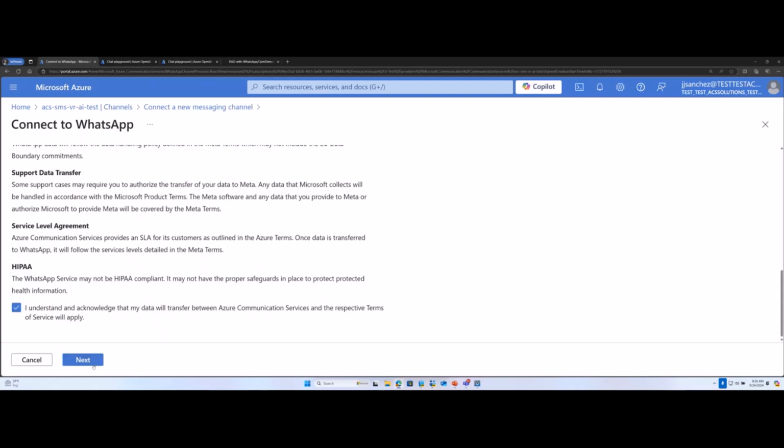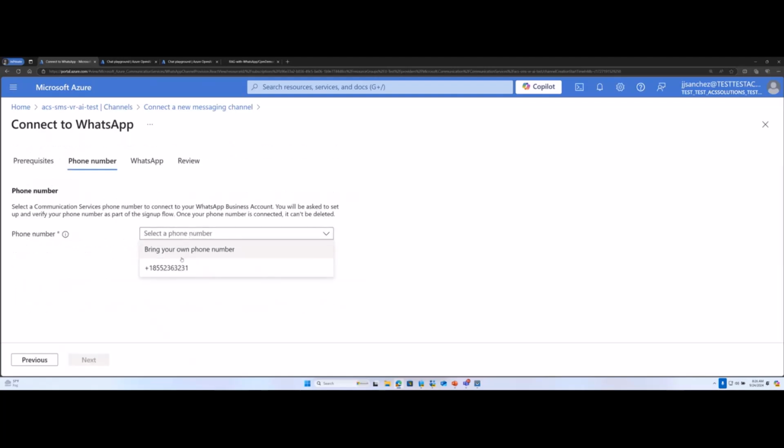So all the steps are here. You can actually use an ACS number, or you can use your existing number and connect it with your WhatsApp business account. I used my existing number, but if you don't want to use that, it's very easy to get a phone number on the portal itself. So this takes a couple of minutes. There are a lot of steps, so we won't go through that today, but you know where to go if you need to proceed with a WhatsApp business account and connecting it with the Azure portal. So once that is done, your setup in Azure portal is complete.